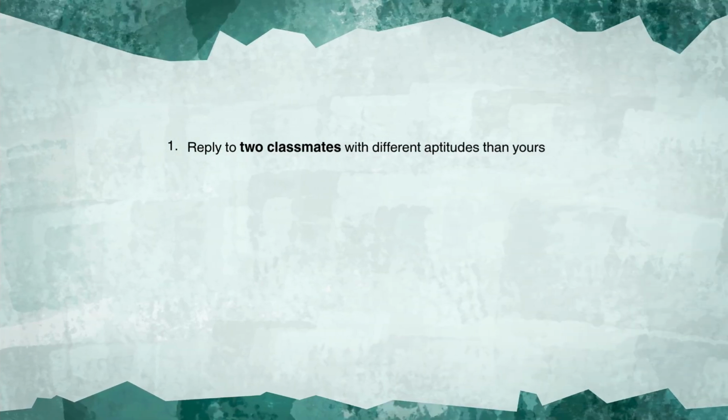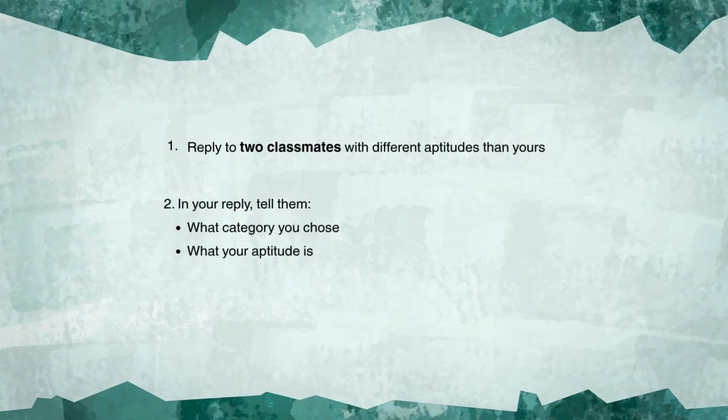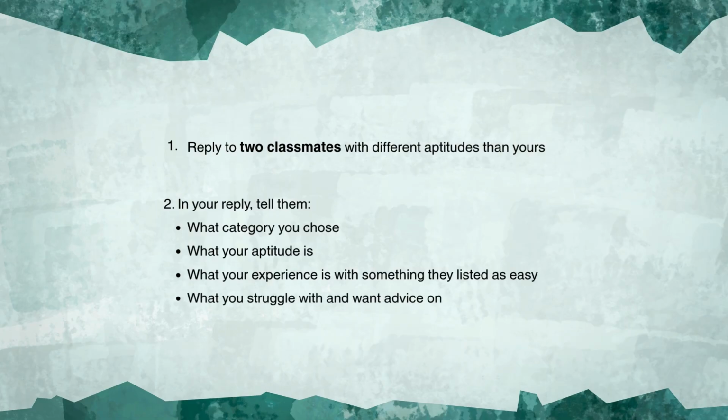Now for your replies. You will need to reply to 2 classmates that have a different aptitude than you have. For example, since I'm a blended energizer within the interpersonal style category, I would only want to make responses to classmates who are extroverts or introverts. In your reply, tell them what category you chose, what your aptitude is, what your experience is with something that they listed as easy. You might also find it's easy, or you might find it's very hard. Explain that, what you struggle with, and what you want advice on.